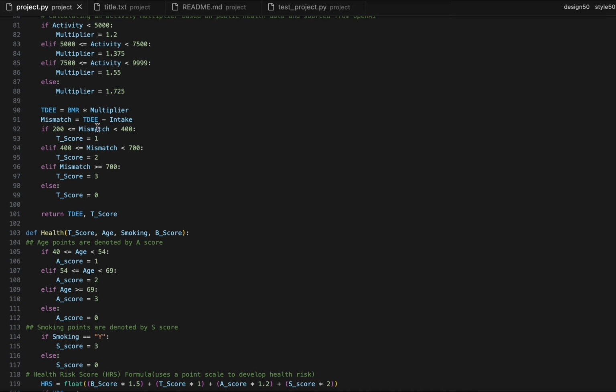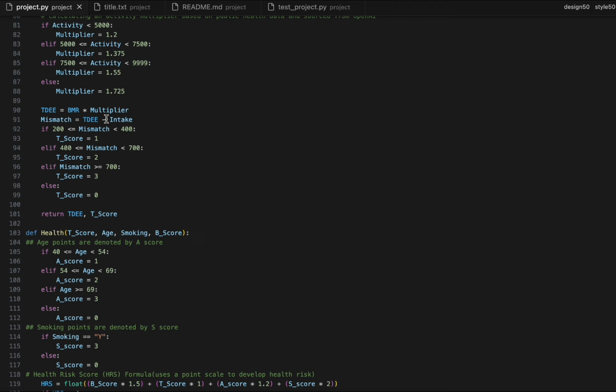So based on the speed, based on the difference, we attach the score to each one. So 200 to 400 gives you 1, 400 to 700 gives 2, and greater than 700 will give you a 3. This else is meant to cover anything from 199 down to the negatives. Negatives is when somebody's intake is more than their output.